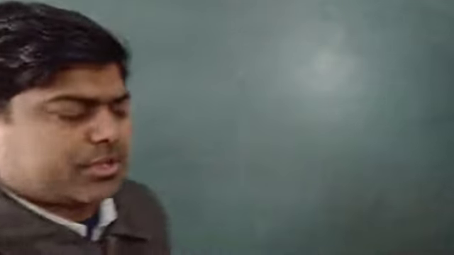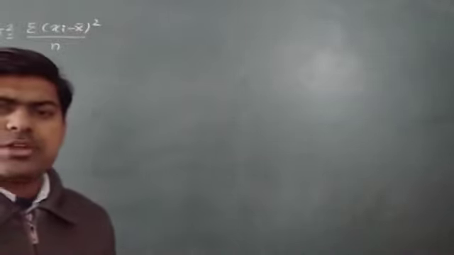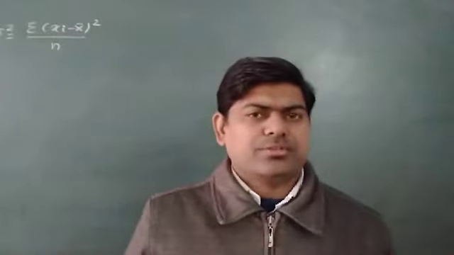When I simplify the same thing, we may use a shortcut method to calculate the variance, and that will be sigma xi square upon n minus x bar square. Listen very carefully: variance can be written in this way, and the original is sigma xi minus x bar whole square upon n. This is our first formula to find variance. Again I am repeating, it is our first formula to find the variance.